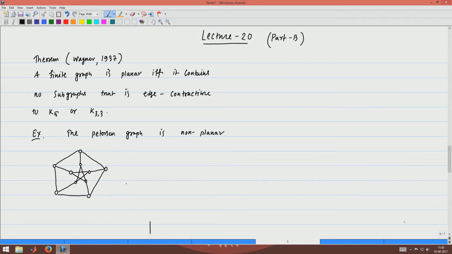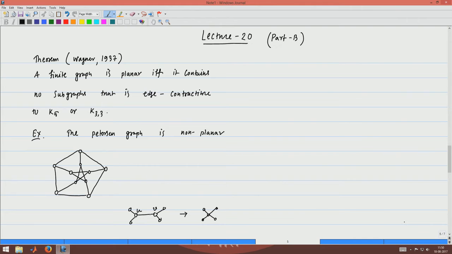Okay. So, this is what the Petersen graph is, and we know what is the meaning of edge contraction, right. Please recall that this is what the edge contraction is. Suppose this is the edge u v, if I want to contract the edge u v, I will get this graph after contraction of the edge u v.